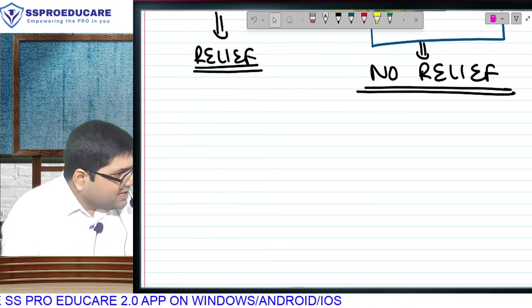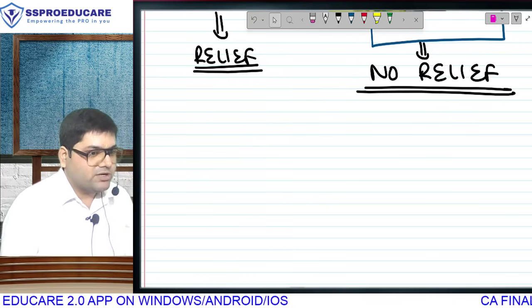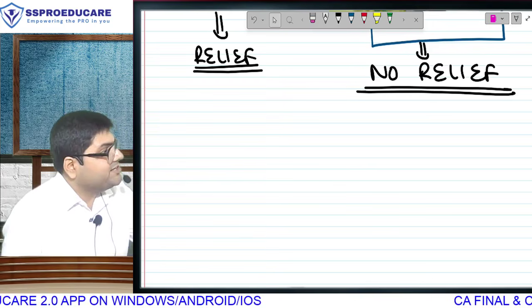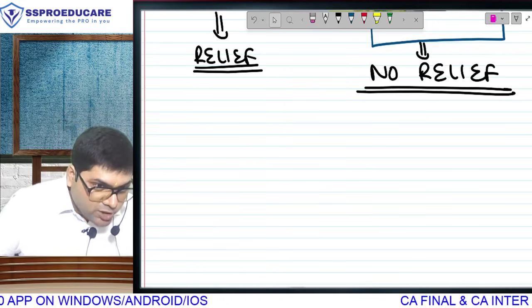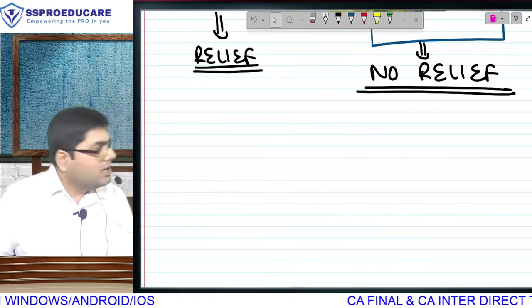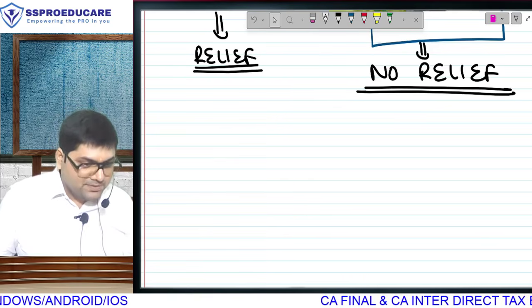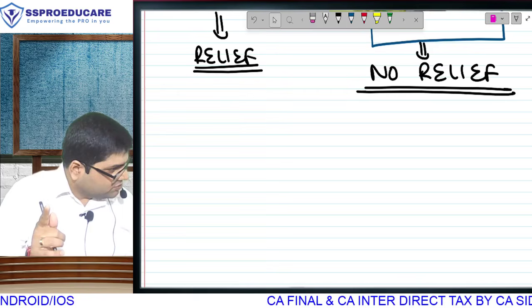So ladies and gentlemen, after you subtract that relief, you get your final tax payable or refundable. Go check the columns of your income tax return also. Effectively, whatever relief you are getting, is that going to reduce the tax that you are supposed to pay? Yes or no? So that relief will be available only in juridical double taxation. Principle of residence, principle of source, is that clear?